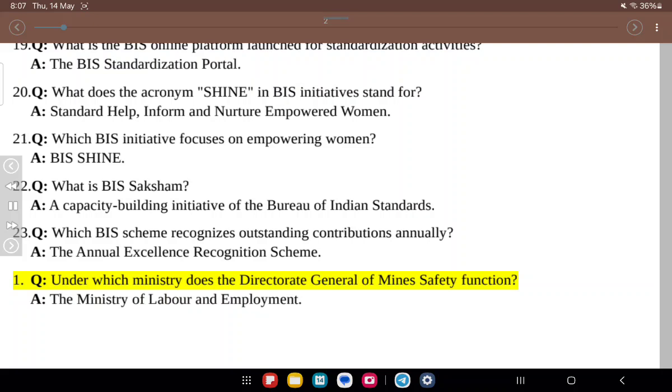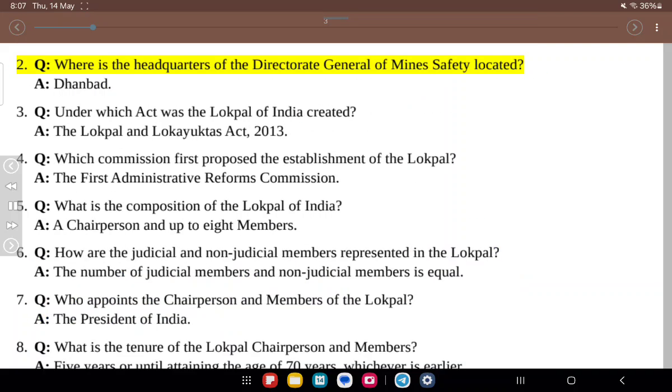1. Q. Under which ministry does the Directorate General of Mines Safety function? A. The Ministry of Labour and Employment. 2. Q. Where is the headquarters of the Directorate General of Mines Safety located? A. Dhanbad. 3. Q. Under which act was the Lokpal of India created? A. The Lokpal and Lokayuktas Act, 2013.